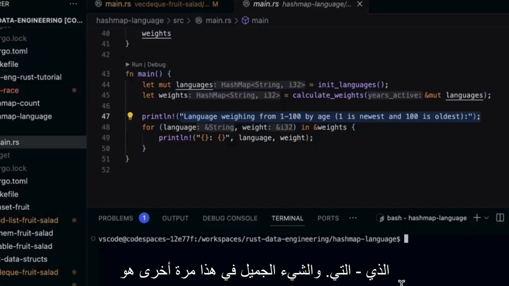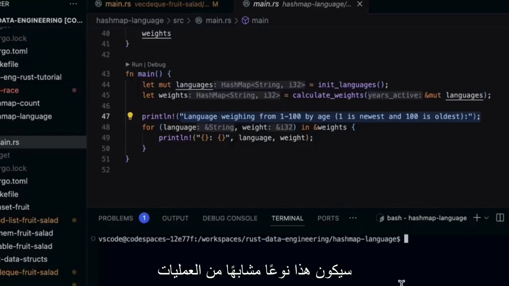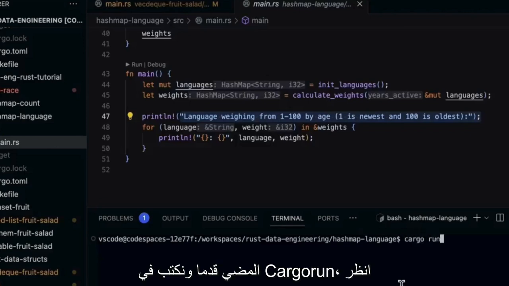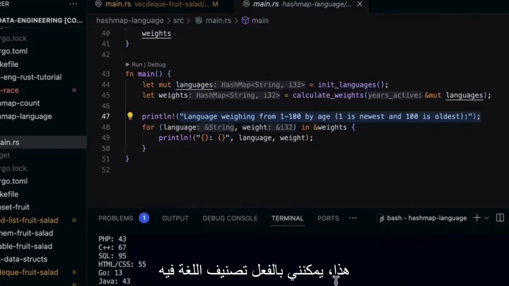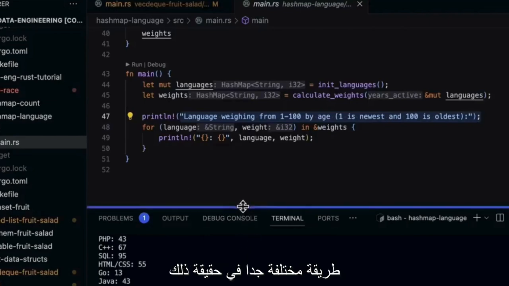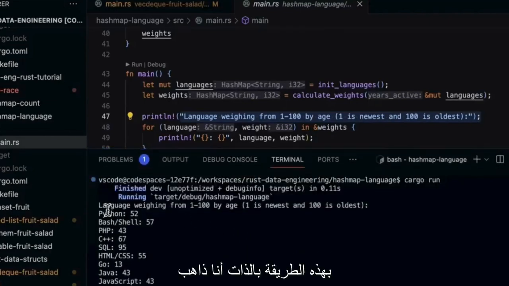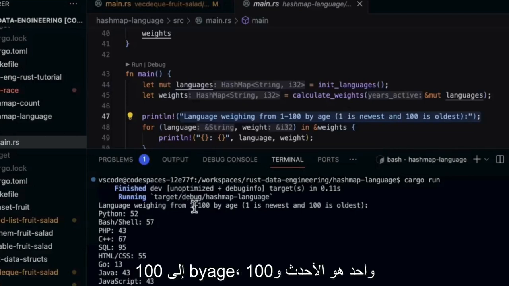And what's nice about this, again, is this would be a similar type of operation that you would do as a data engineer or data scientist to create your own custom metrics that feed into a dashboard. If we go ahead and type in cargo run, look at this. I can actually rank a language in a very different way. In this particular weighing, I'm going to say language weighing from 1 to 100 by age. 1 is the newest and 100 is the oldest.